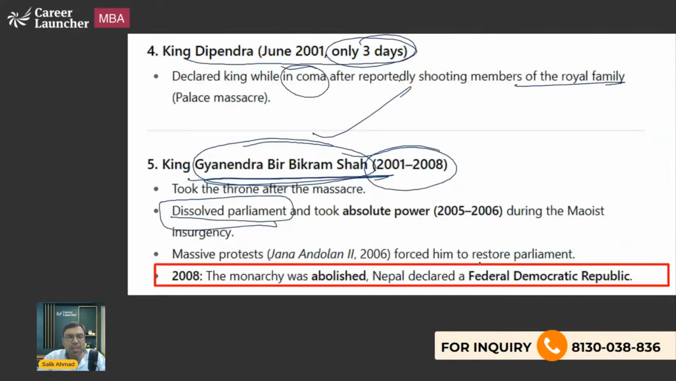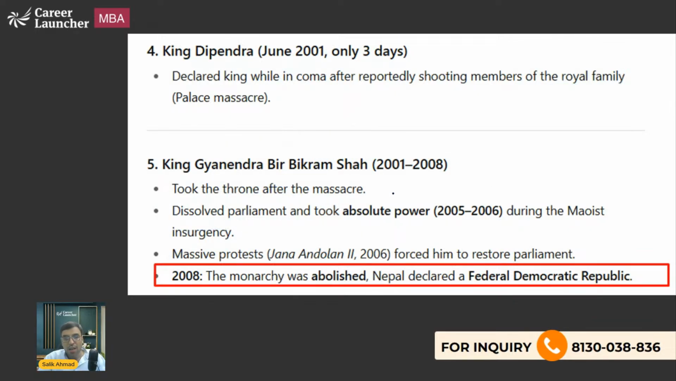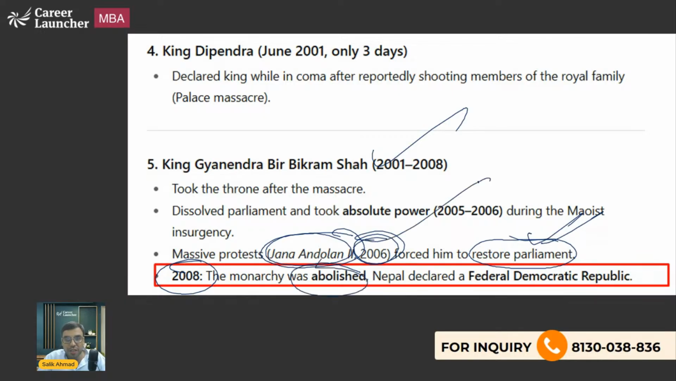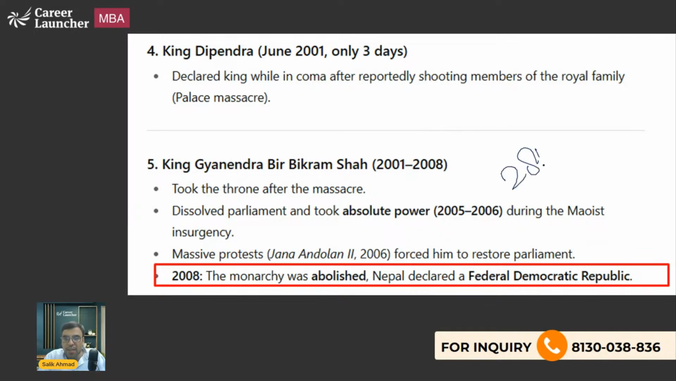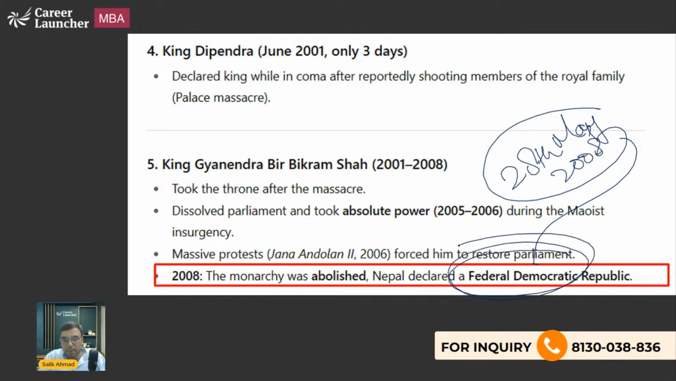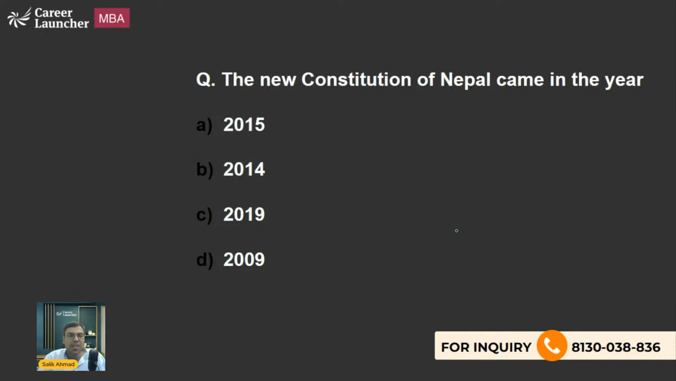So this concept was again abolished by King Gyanendra Bir Bikram Shah, and he took himself as the absolute power in 2005-6. However, again Jan Andolan 2 happened. The second Jan Andolan happened in 2006, which forced him to restore the parliament. So again the parliament was restored, which was actually abolished by the same person. And in 2008, the monarchy was finally abolished because of the powerful protests, etc. And he had to leave the post. And since then, since 28th May 2008, it became a federal democratic republic. Okay, that is what you should be knowing about. Let's move on to the next one.